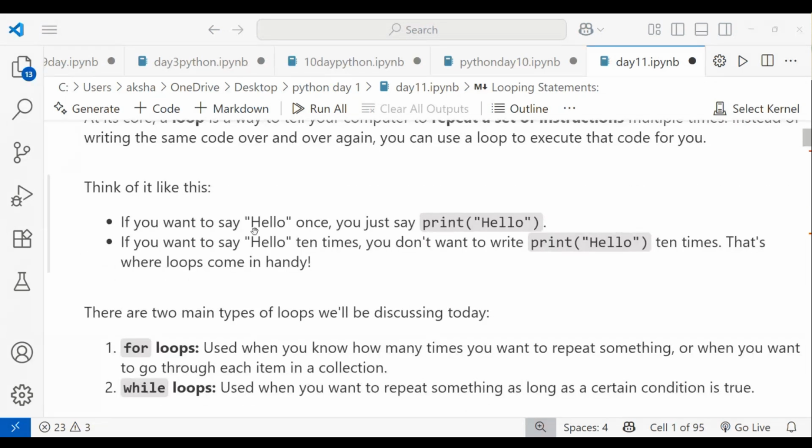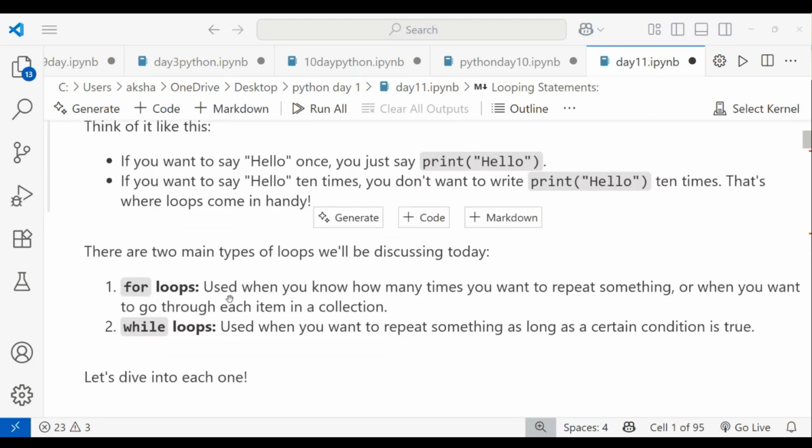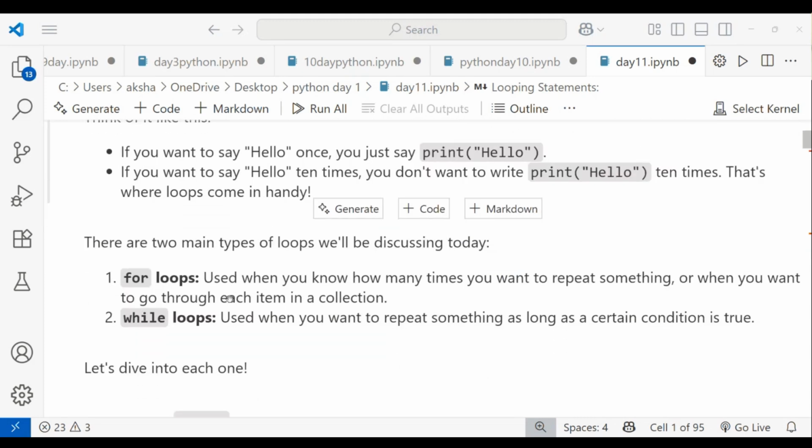If you want to say hello once, you just say print hello. If you want to say hello ten times, you do not want to write print ten times. To overcome that, we can use loops. There are two kinds: one is the for loop and the other is the while loop.